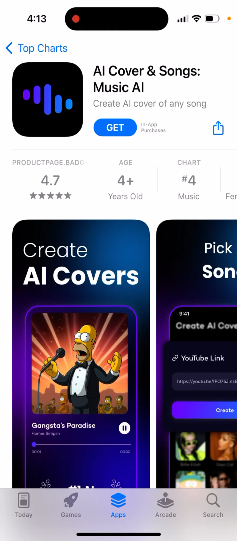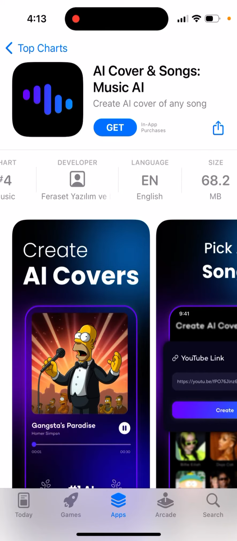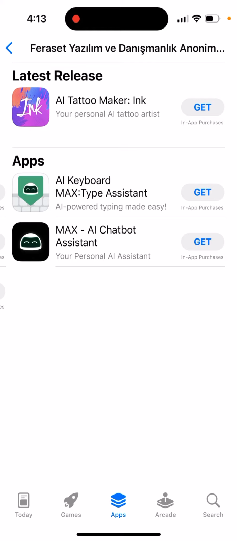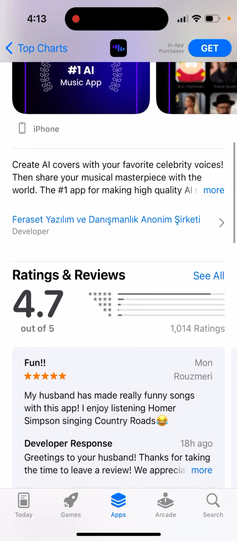Here is Music AI app. As you can see, it's called AI Cover and Songs Music AI. There are a bunch of apps in this category, but this app seems it just was built by this company, which also built some other apps quite popular with AI. Create AI covers with your favorite celebrity voices and share your musical masterpiece with the world.